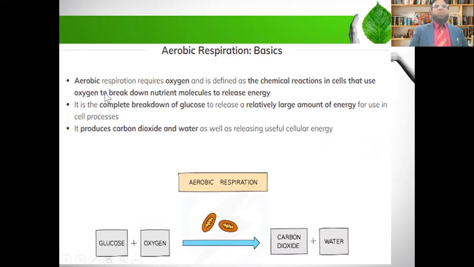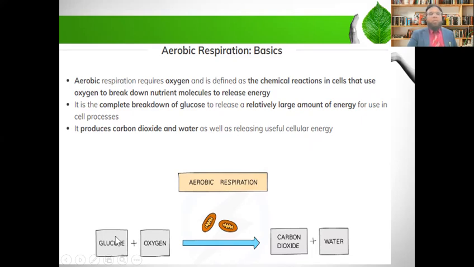What is aerobic respiration? As you know, it is obvious by its name that aerobic means oxygen is required. It is defined as the chemical reactions in cells that use oxygen to break down nutrient molecules to release energy. It is a complete breakdown of glucose to release a relatively large amount of energy for use in cell processes. It produces carbon dioxide gas and water, as well as releasing useful cellular energy.